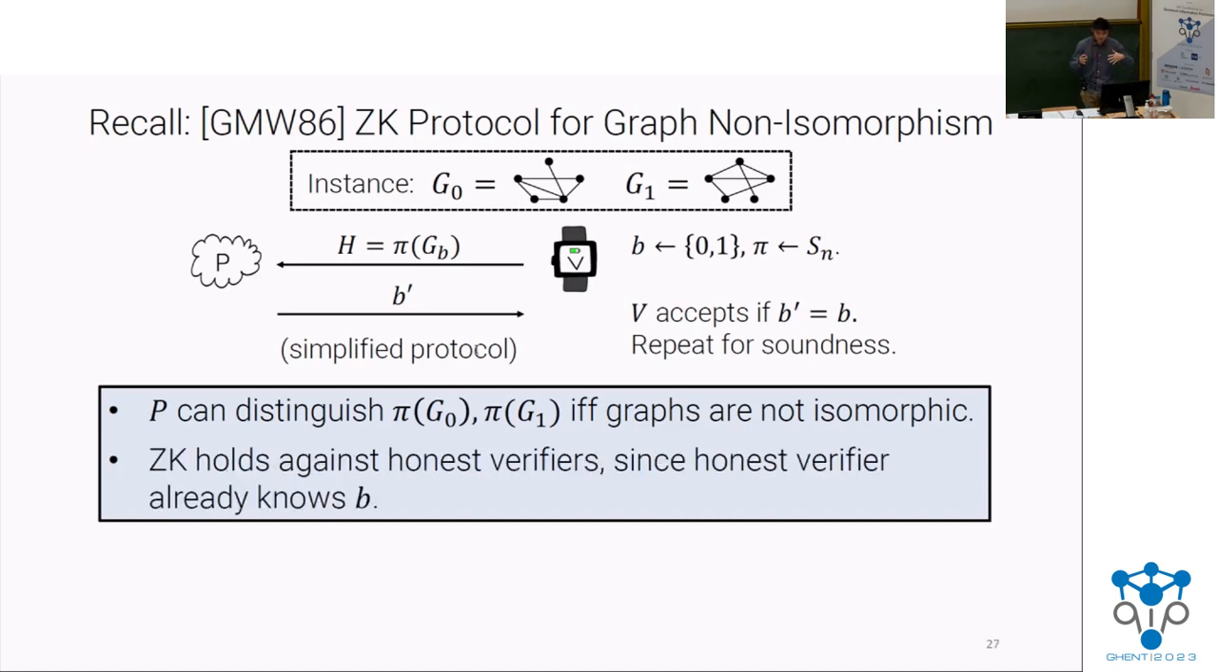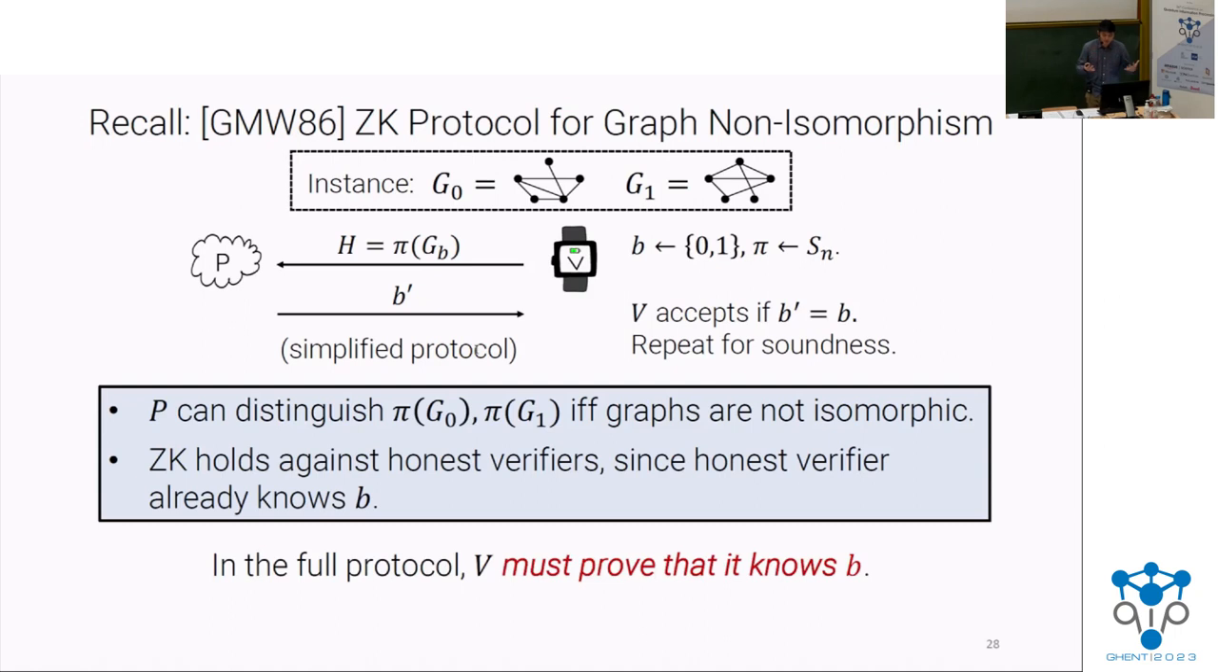And zero knowledge, well, this protocol isn't the full protocol, so it's not actually zero knowledge. However, it is zero knowledge against an honest verifier. Like if the verifier does not deviate from the protocol, then it indeed learns nothing from this protocol. And that's just because the honest verifier samples a bit B, and then all the prover does is tell the verifier B, but it already knew that bit.